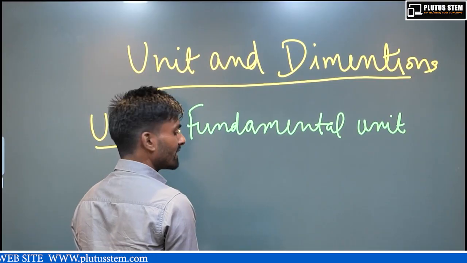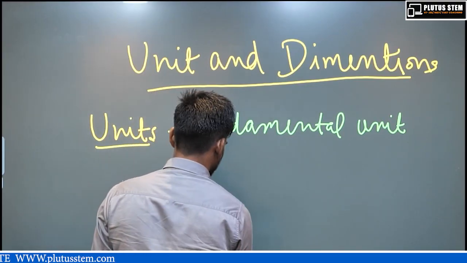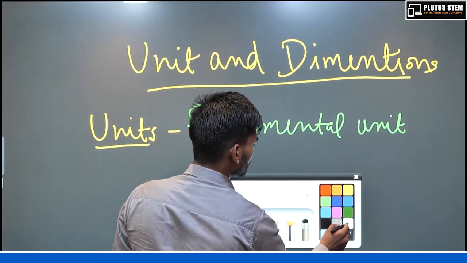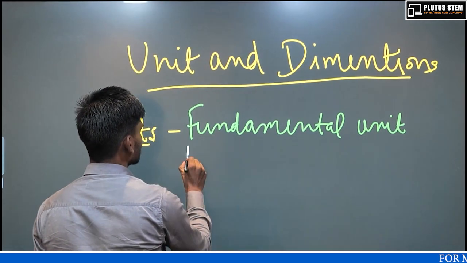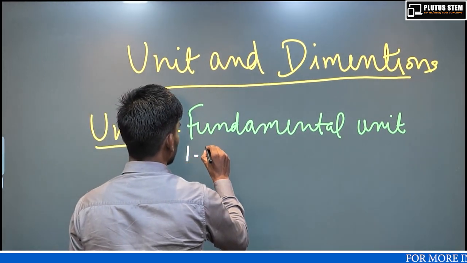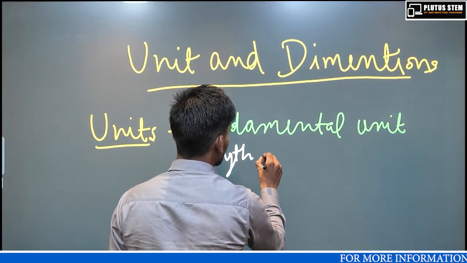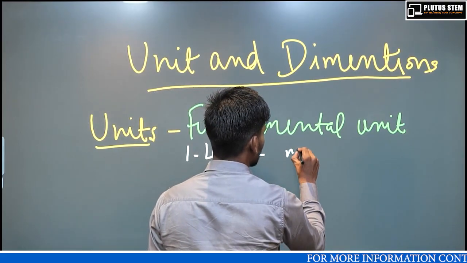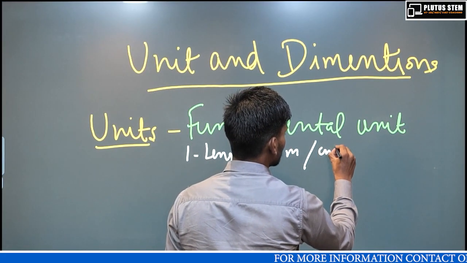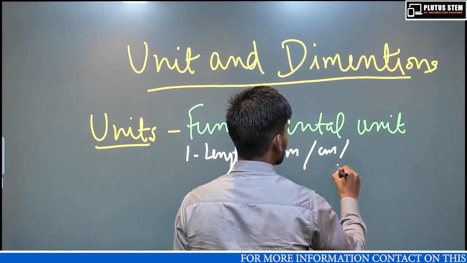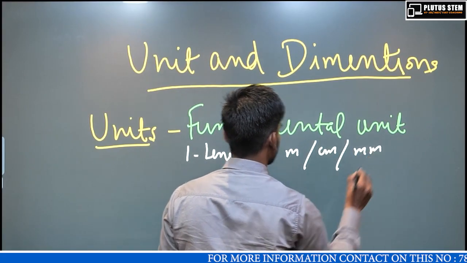There are 7 types of fundamental units. First is length, which is measured in meter or centimeter or feet or mm.